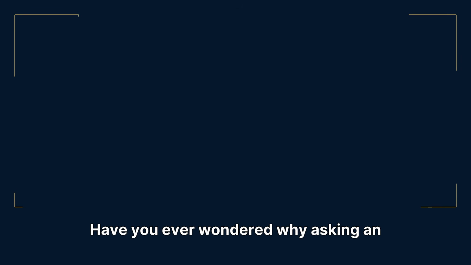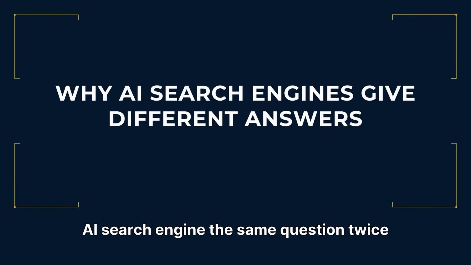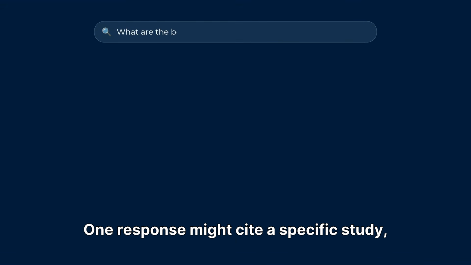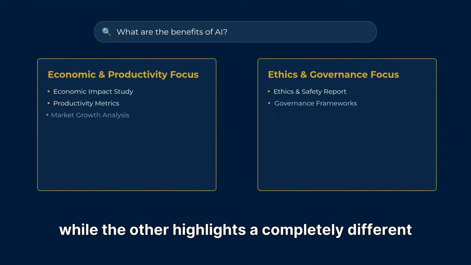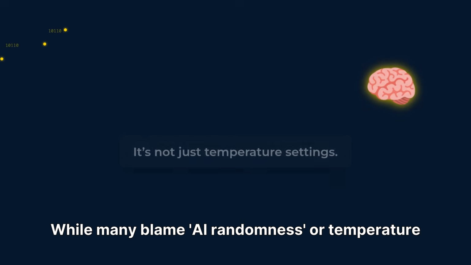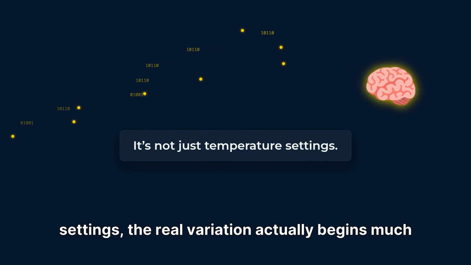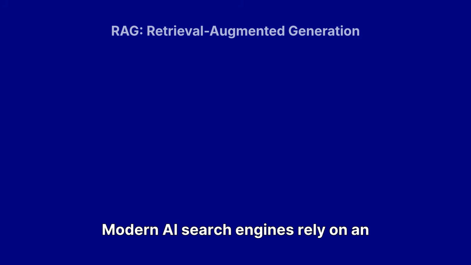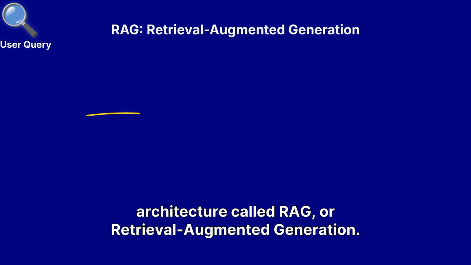Have you ever wondered why asking an AI search engine the same question twice can result in two different answers? One response might cite a specific study, while the other highlights a completely different perspective. It feels like randomness. While many blame AI randomness or temperature settings, the real variation actually begins much earlier in the process. Modern AI search engines rely on an architecture called RAG, or Retrieval Augmented Generation.